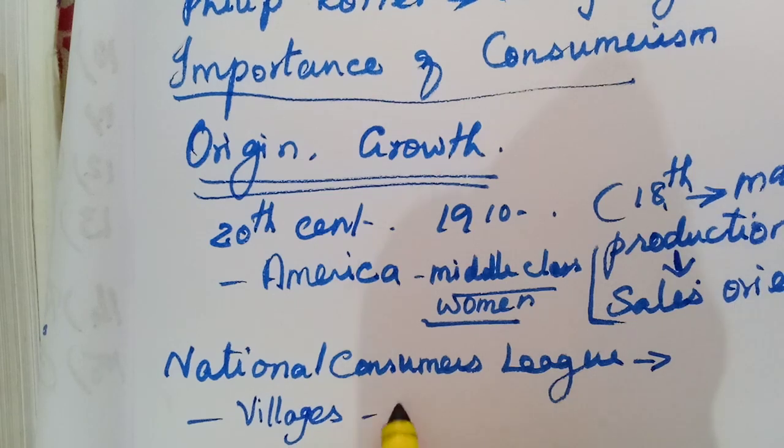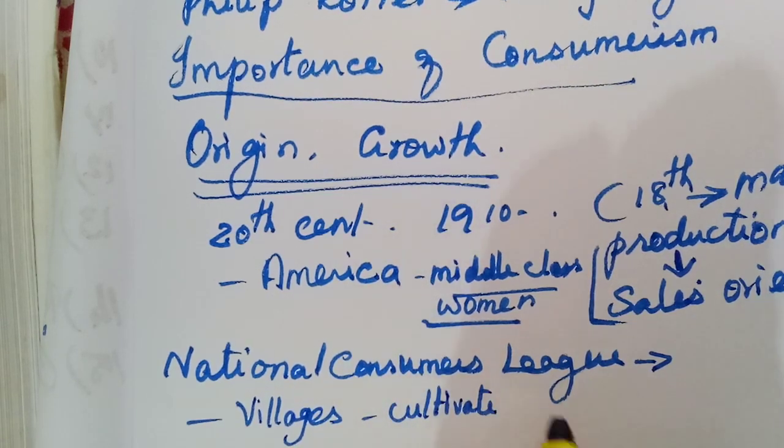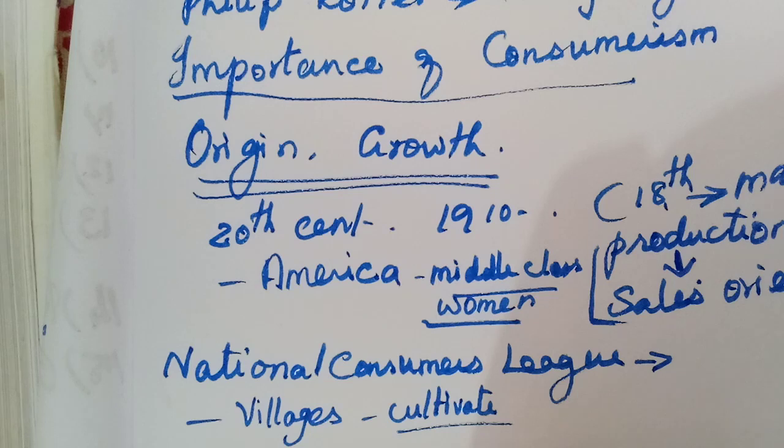They cultivate and they are satisfied with their cultivated products, isn't it? They buy very few products from outside, either for soap or for some such purpose. Even then, consumerism started in India, but late, maybe in the late 20th century.